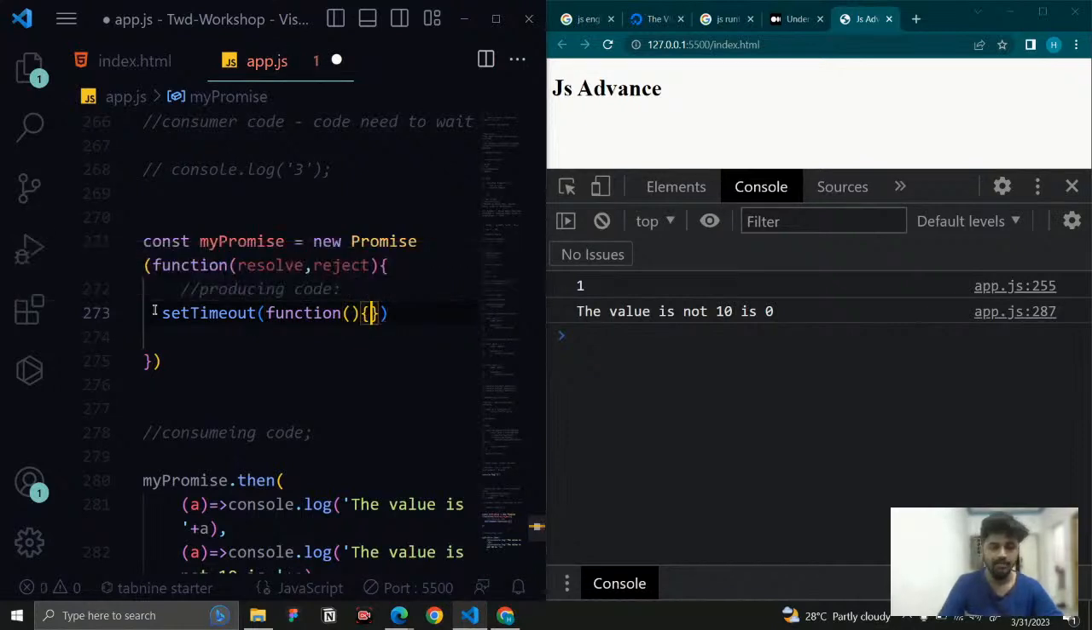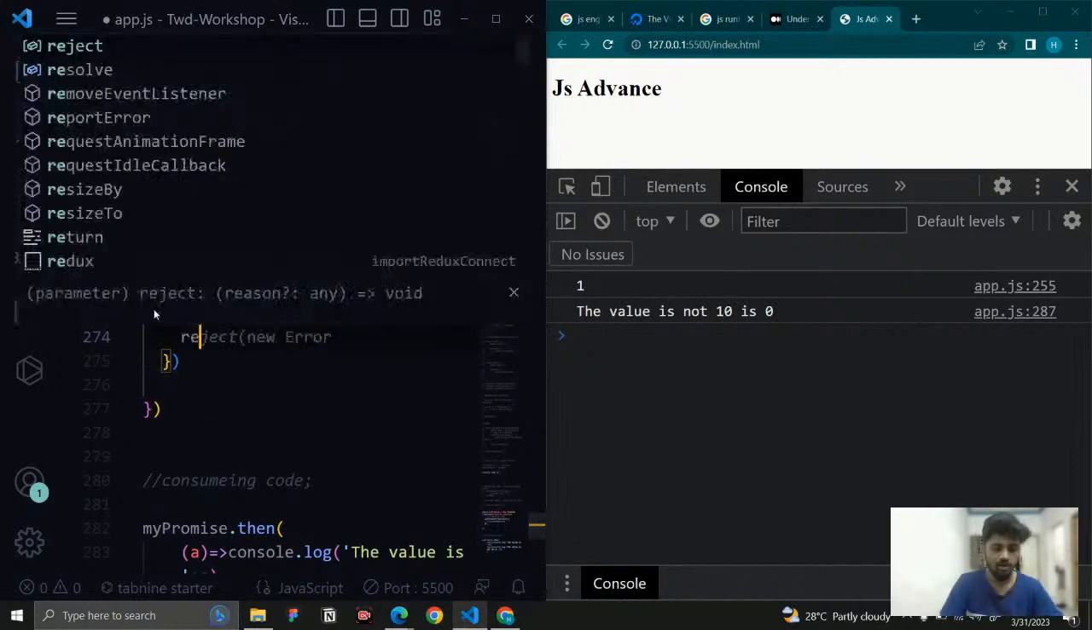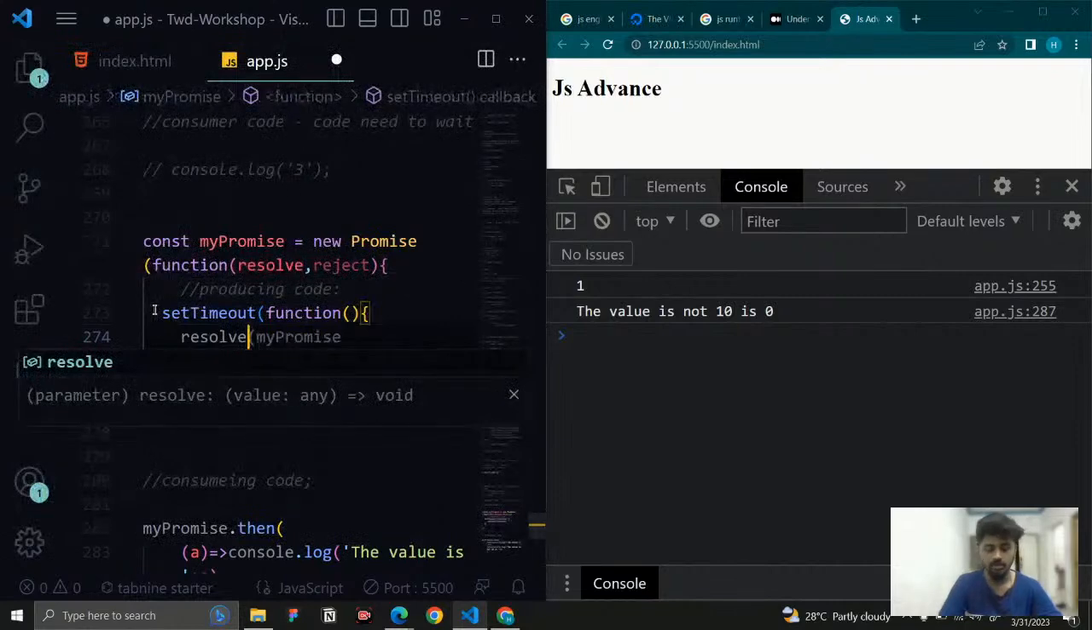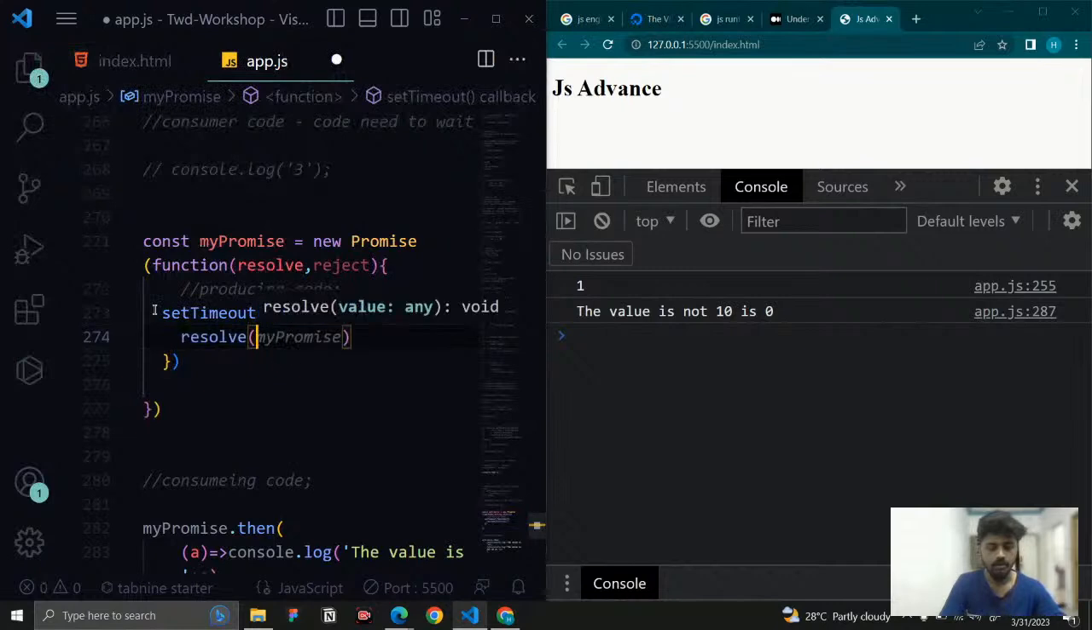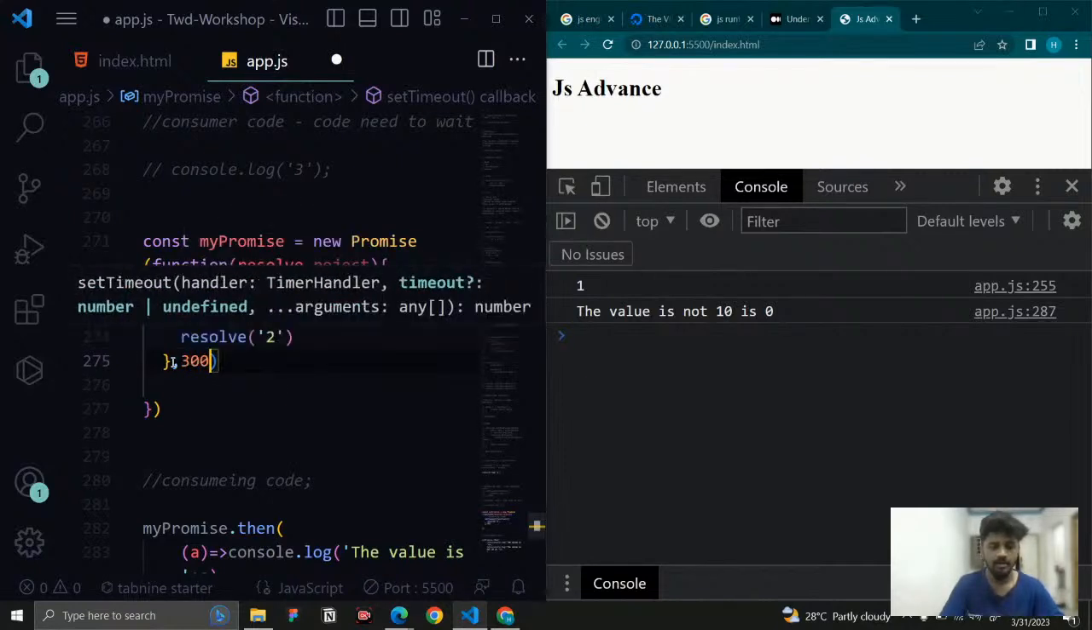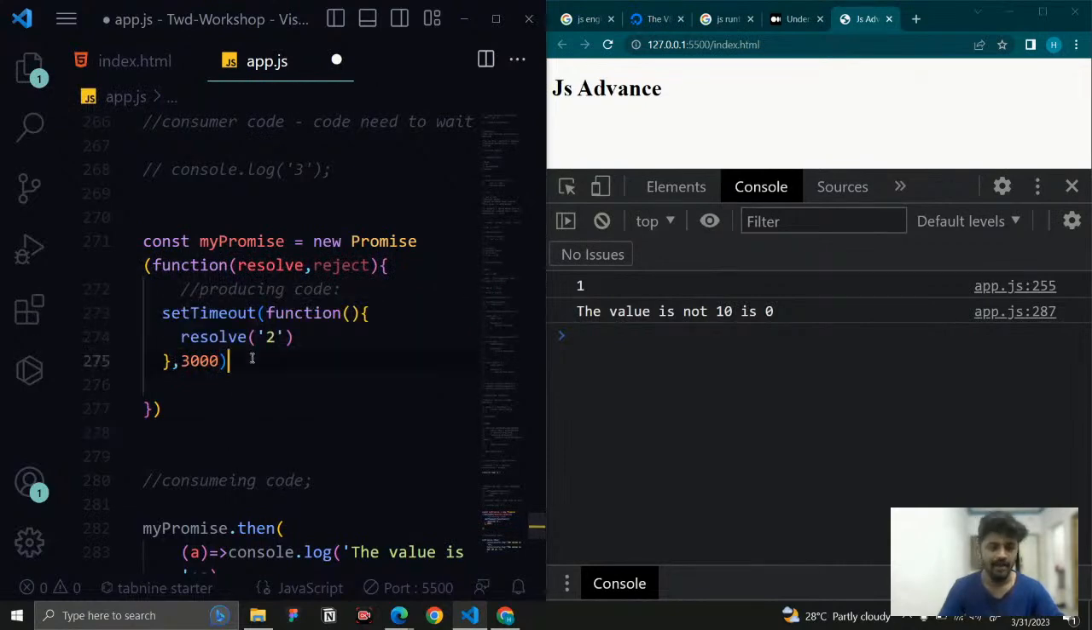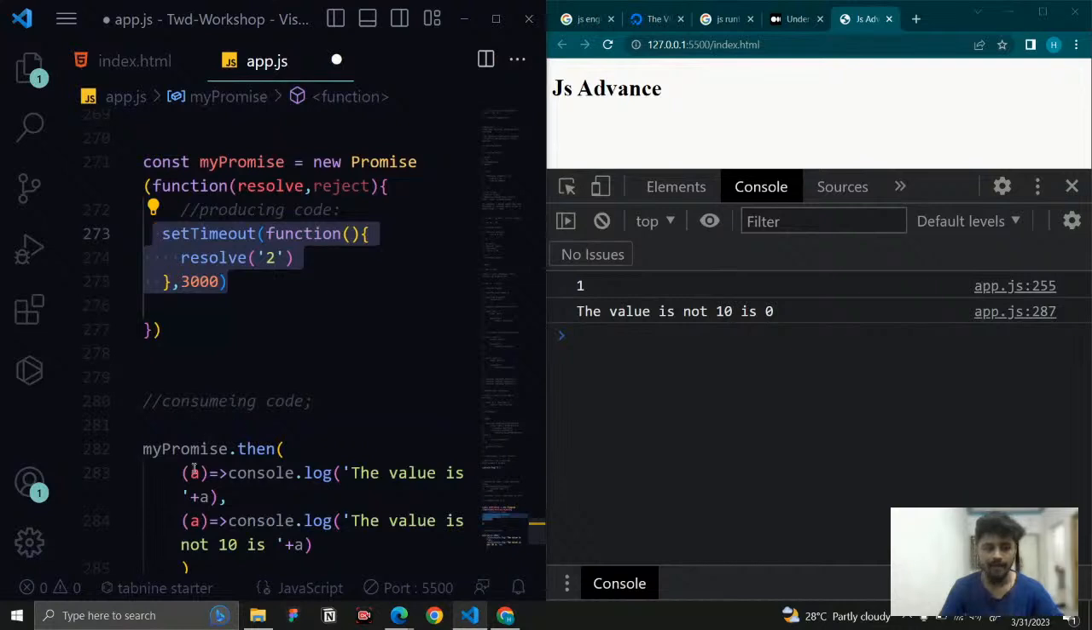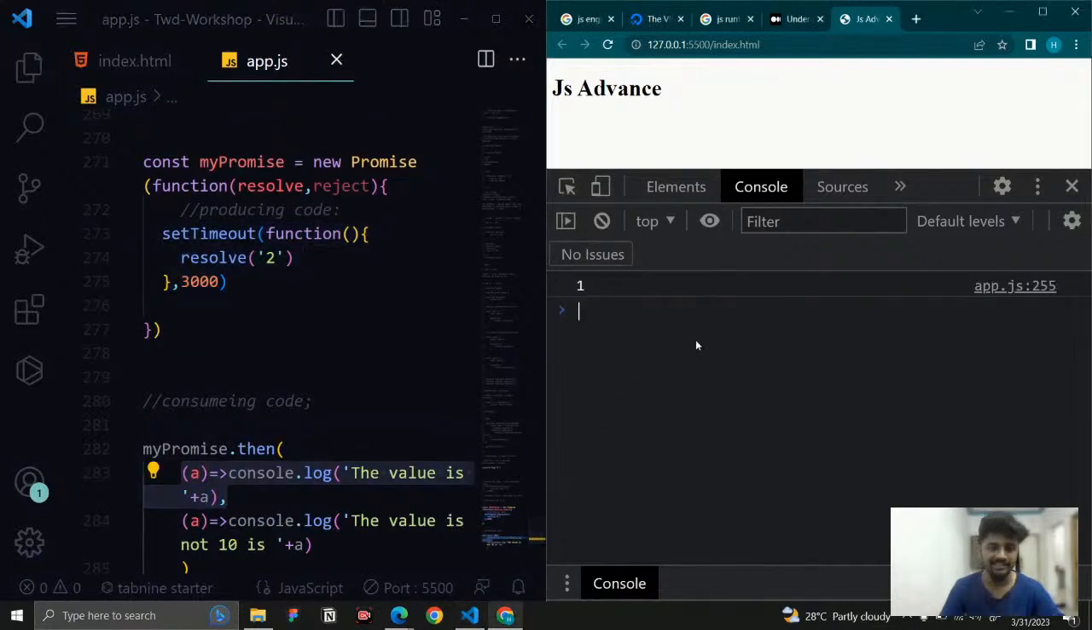And that function is going to say resolve, and the value is 2. This is going to be the resolve, and it is going to wait for 3 seconds. Once this is executed after 3 seconds, what will happen here in the console? We're going to get the resolve. After 3 seconds, we will get the value 2. Like this we are getting.